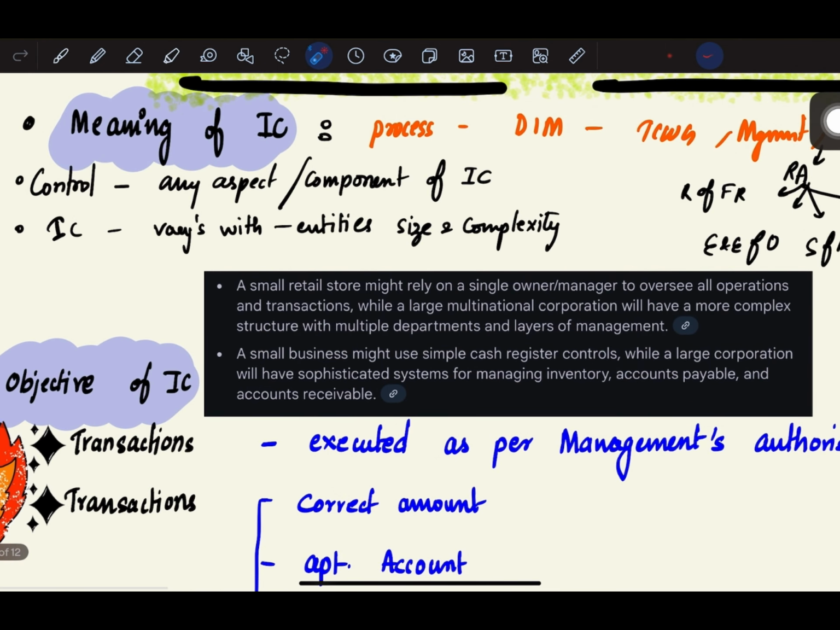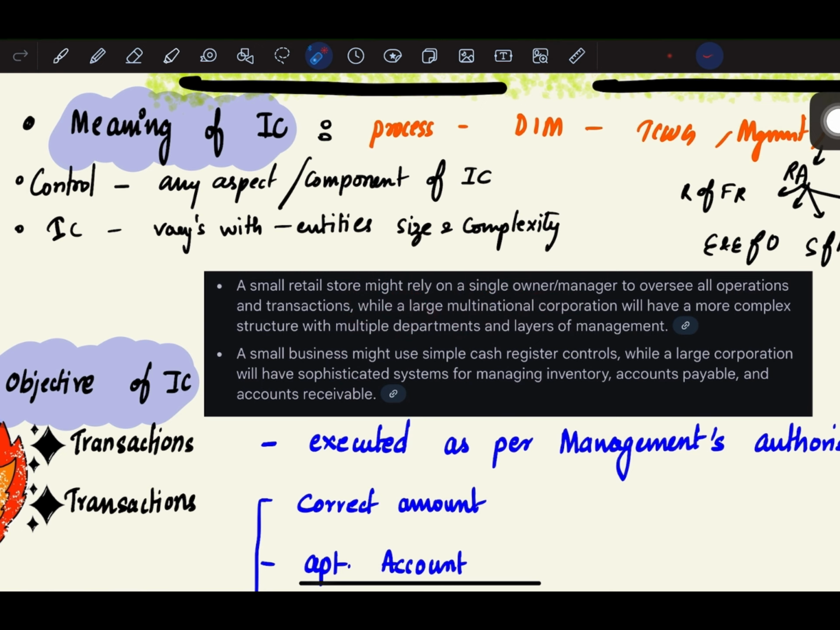So internal control varies with the entity's size and complexity. Depending upon the size of the entity, depending upon the complexity of the entity, the internal control might vary. For example, a small retail store might rely on a single owner or manager to oversee all operations and transactions, while a large multinational corporation will have a more complex structure with multiple departments and layers of management. So depending upon the size and complexity of the entity, the internal control will vary.